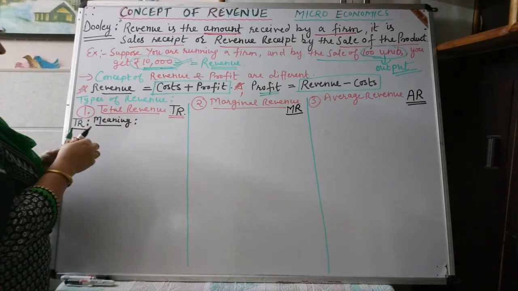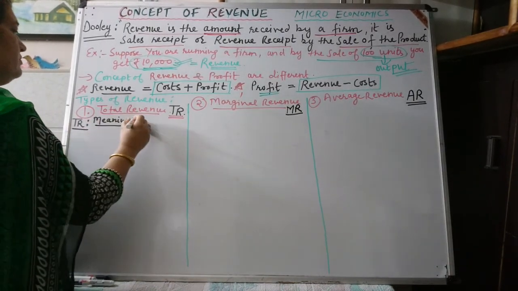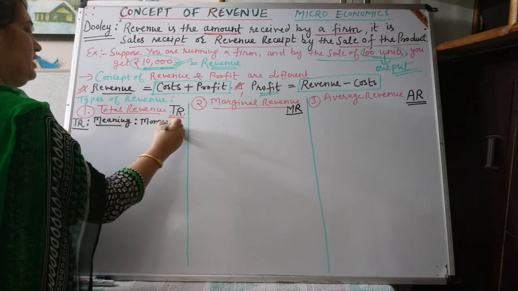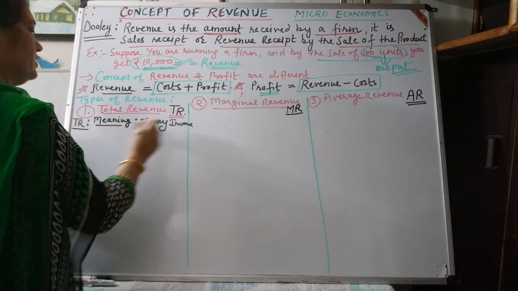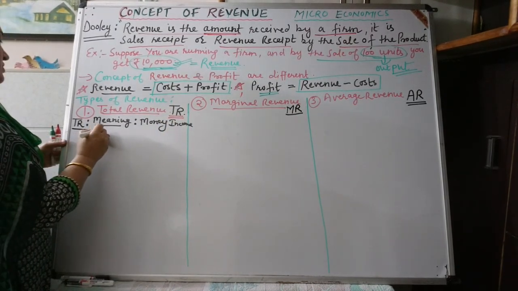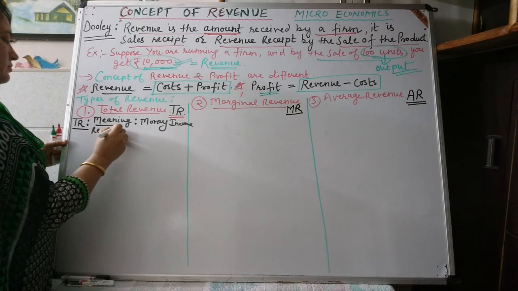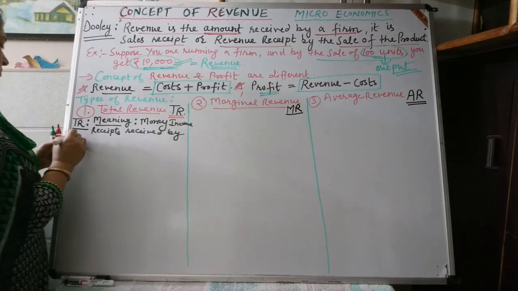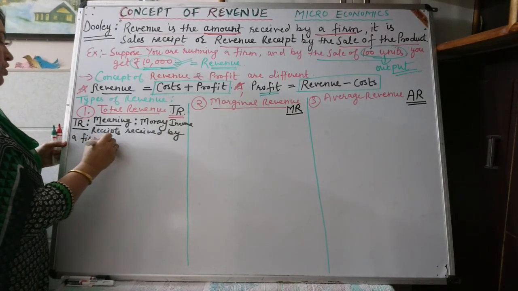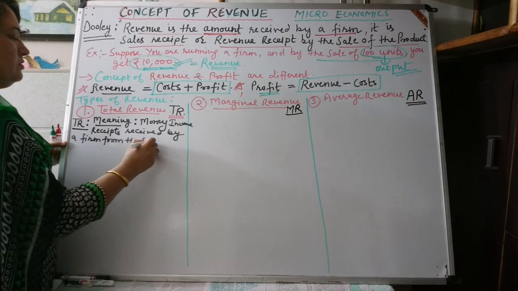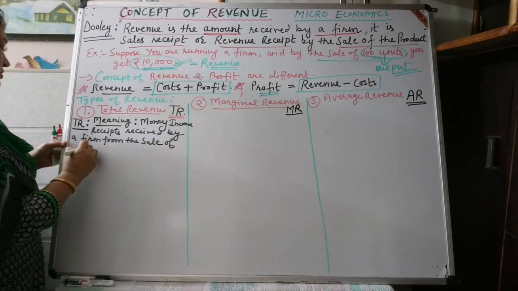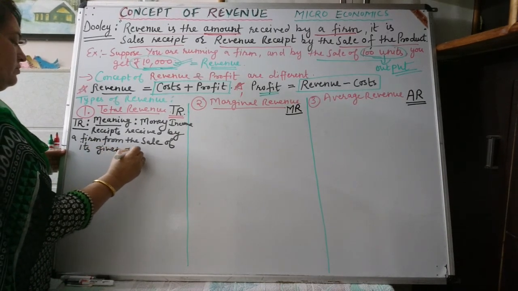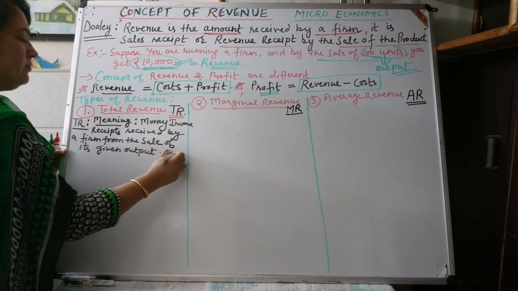Total revenue means money income or receipts received by a firm from the sale of its given output at a particular price.